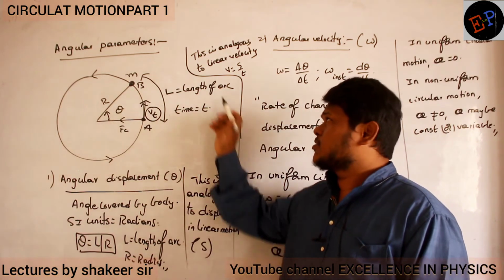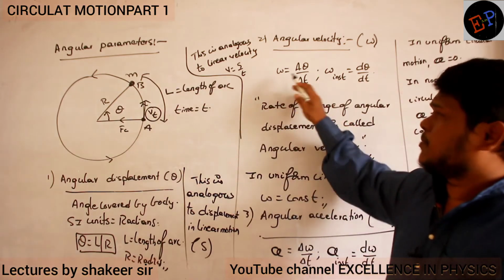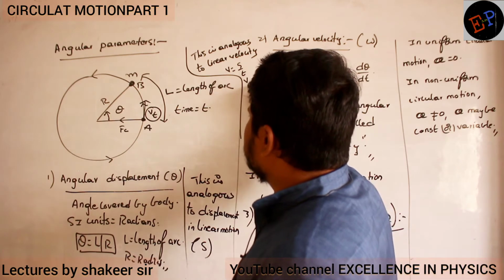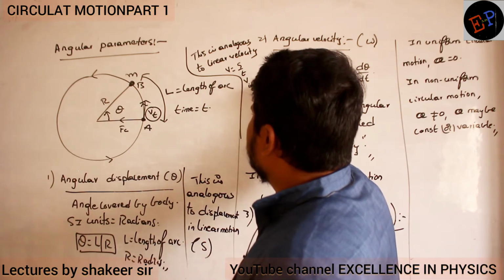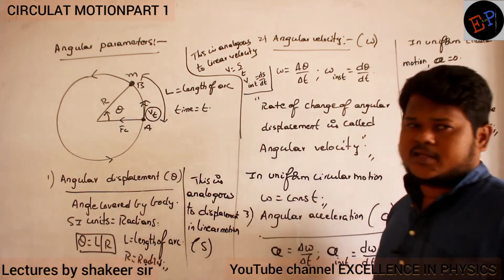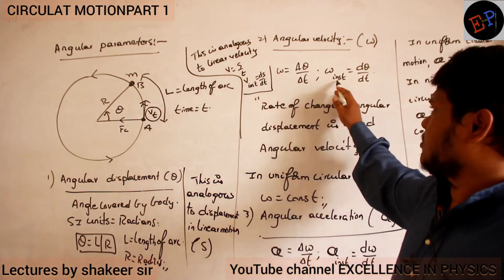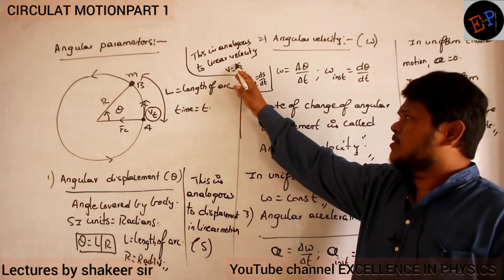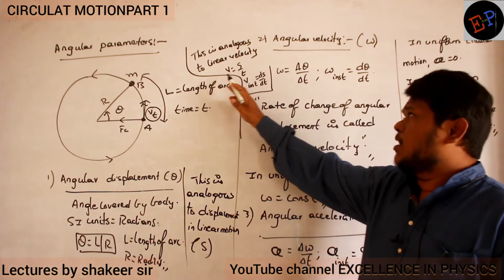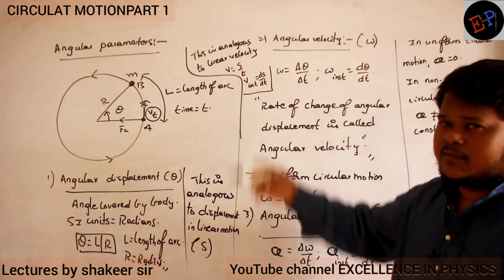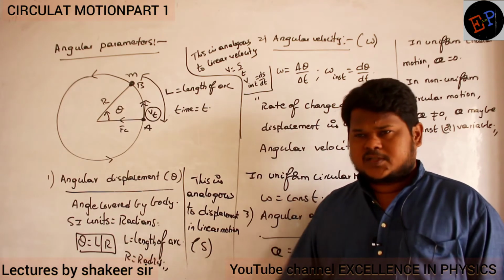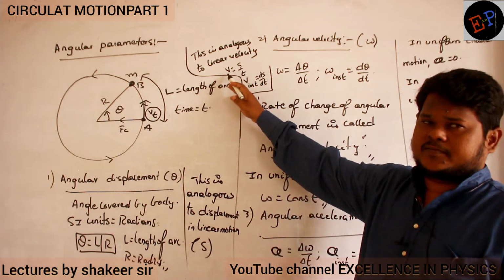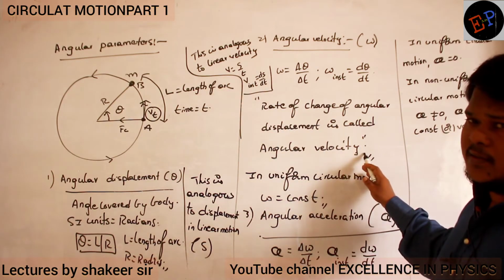In straight line motion we represent it by v. In angular motion we represent it by omega. And similarly, instantaneous velocity I can write as ds divided by dt. So similarly here also, instantaneous angular velocity is d theta divided by dt. How much displacement is covered in unit time is called velocity. How much angle is covered in unit time is called angular velocity. Both are comparable to each other. Rate of change of displacement is called velocity, and rate of change of angular displacement is called angular velocity.